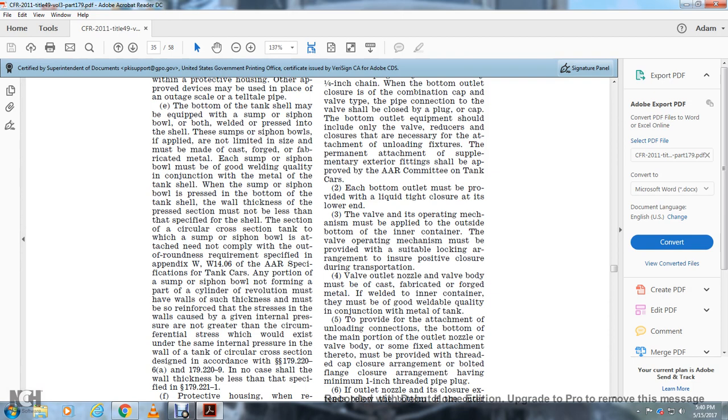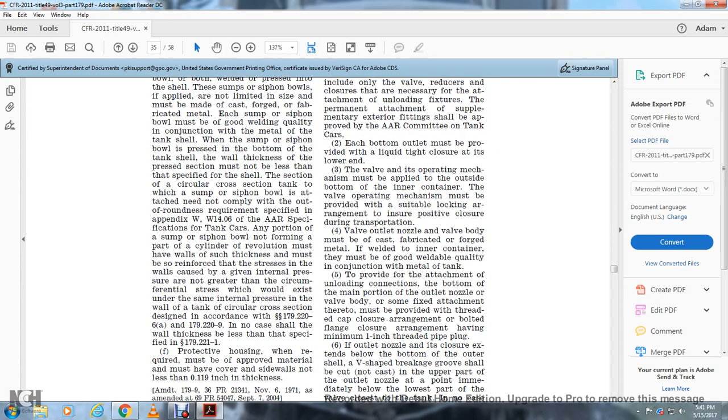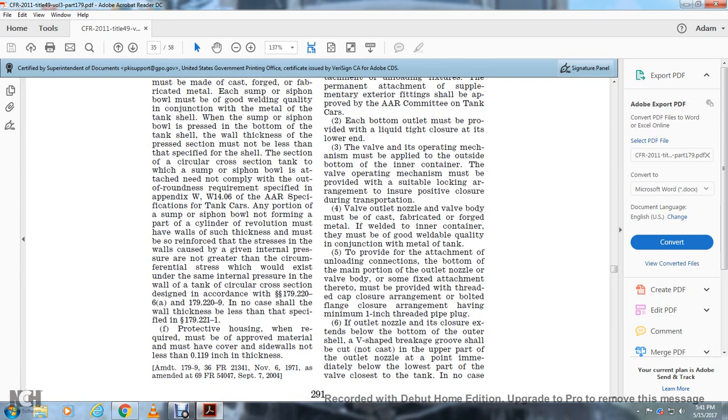Any portion of the sump or siphon bowl not forming part of the cylindrical revolution, having walls of such thickness, must be so reinforced that the stresses in the walls caused by the given internal pressure are not greater than the circumferential stress which may exist under the same internal pressure in the wall of the tank of circular cross section designed in accordance with 179.226a and 179.229. In no case shall the wall thickness be less than the thickness specified in 179.221-1.